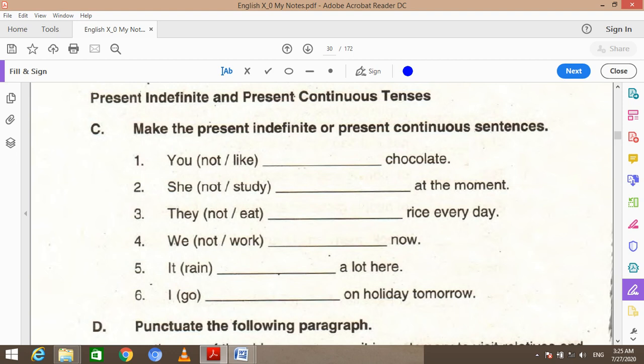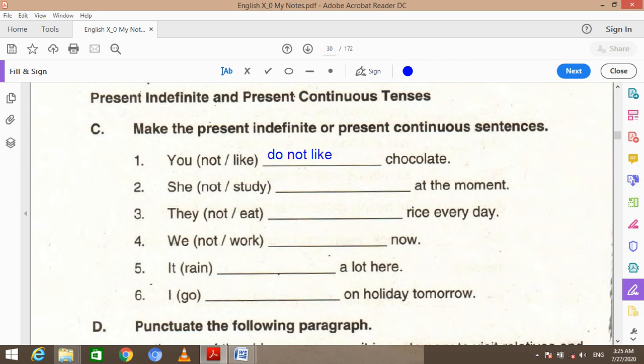If we ponder over it a little, we can see that it is a statement that expresses a habit. So here the appropriate answer will be you do not like. You do not like chocolates, because it is a habitual statement.